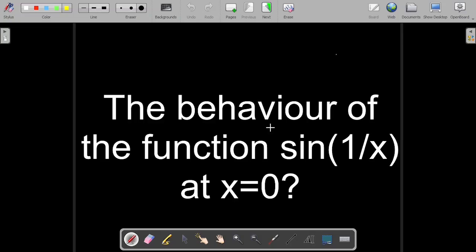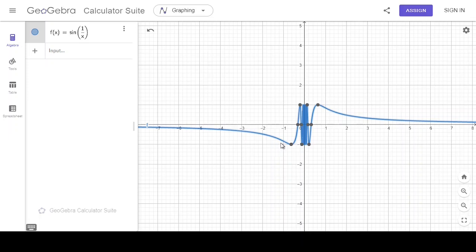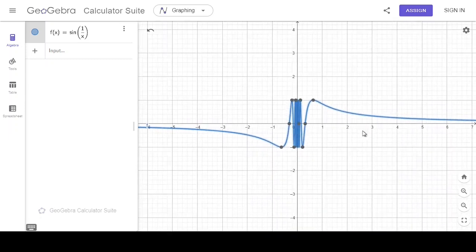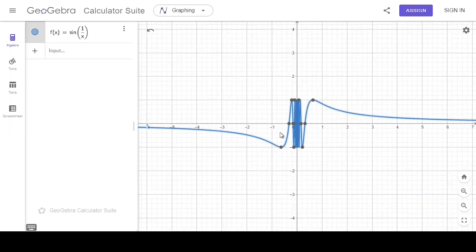Hello everyone. In this video, I'm explaining the behavior of the function sine of 1 by x at x equal to 0. Let us first see the graph of sine of 1 by x. Now see, this is the graph of sine of 1 by x. When you look at the graph of this function, as you move towards 0, look, see here what happens. When you go towards 0, there are infinite oscillations occurring here.